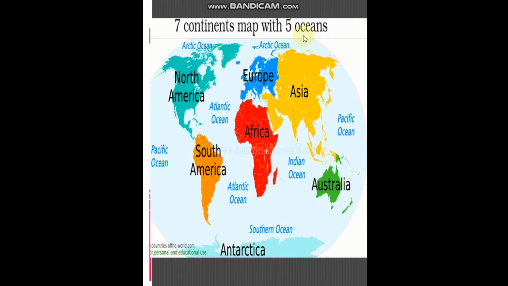along with 5 oceans. So which are the 5 oceans? The first ocean is Arctic, the second ocean is Atlantic, the third ocean is Pacific, the fourth ocean is Indian Ocean, and the fifth ocean is Southern Ocean. So this world map includes both continents and oceans. It includes 7 continents and 5 oceans.